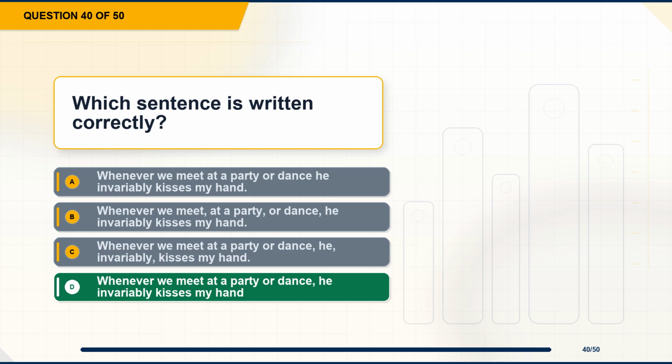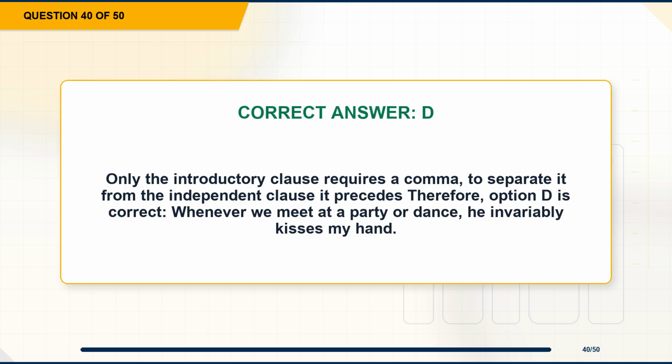The correct answer is option D, whenever we meet at a party or dance, he invariably kisses my hand. Explanation. Only the introductory clause requires a comma to separate it from the independent clause it precedes. Therefore, option D is correct. Whenever we meet at a party or dance, he invariably kisses my hand.